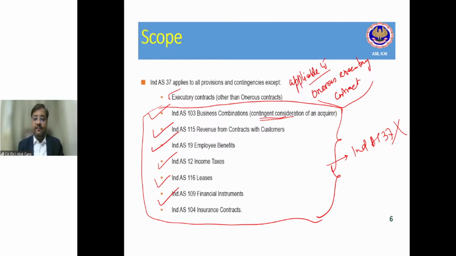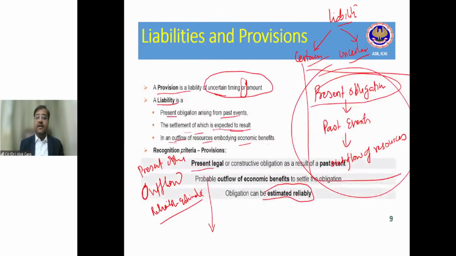What are the three conditions? There should be a present obligation due to a past event, and the obligation could arise by virtue of a legal obligation or a constructive obligation. The outflow of resources is probable. Probable means more likely than not. And the obligation can be estimated reliably. So you can just think about these three items.